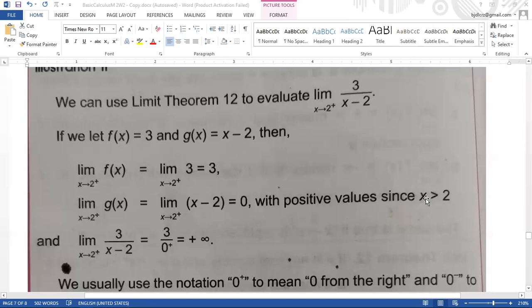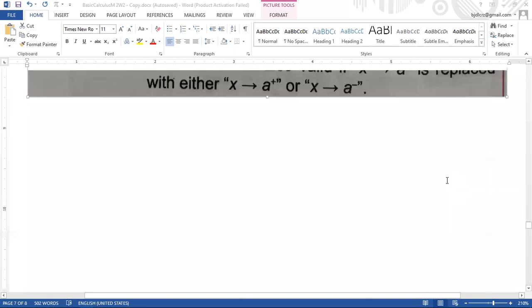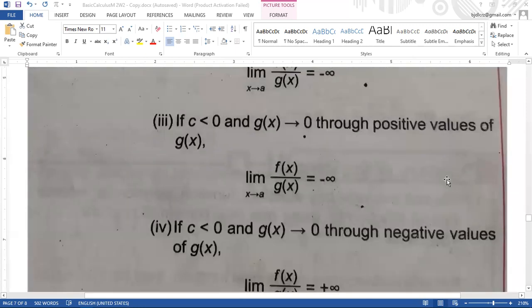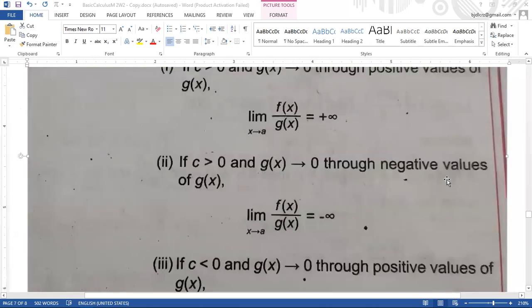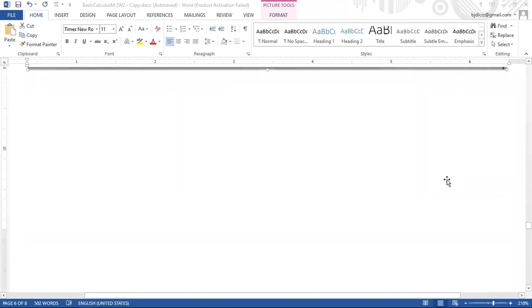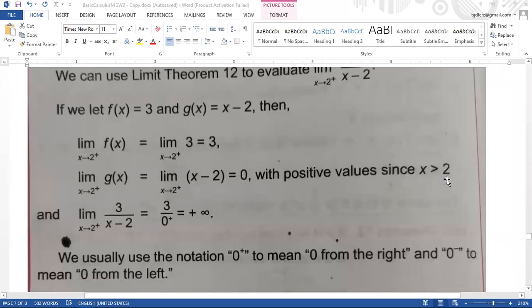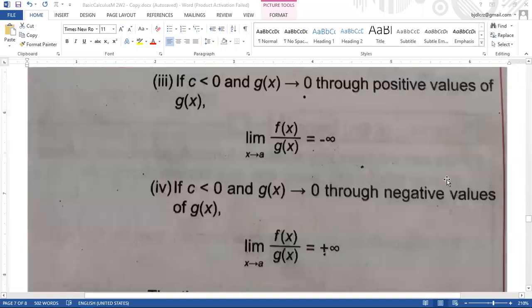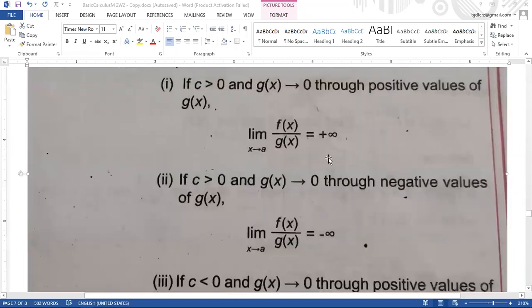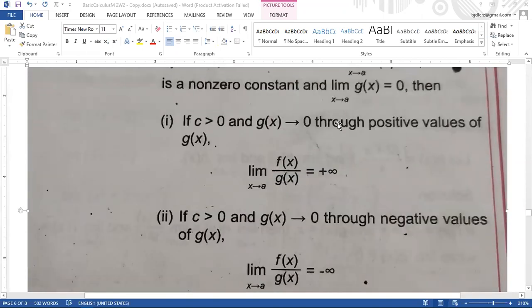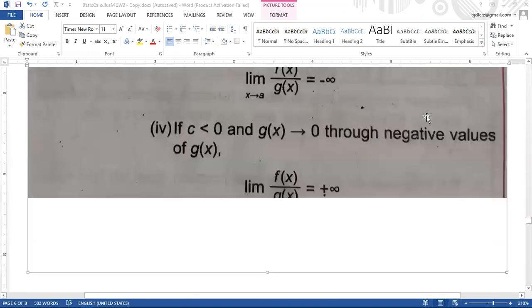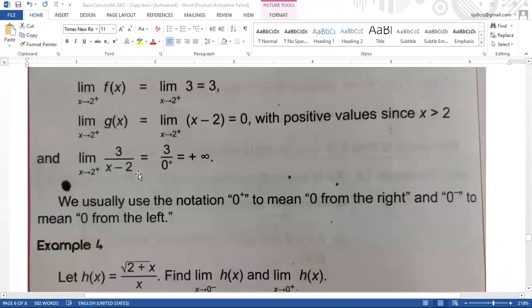Di ba? Kaya ang gingon man diri, atong x is greater than sa iyahang 2. Si x na ni is greater than sa 2. Unya atong constant is pila? 3. So atong constant is 3. 3 is greater than 0. And atong 0 is positive, di ba? So that's why positive infinity siya.